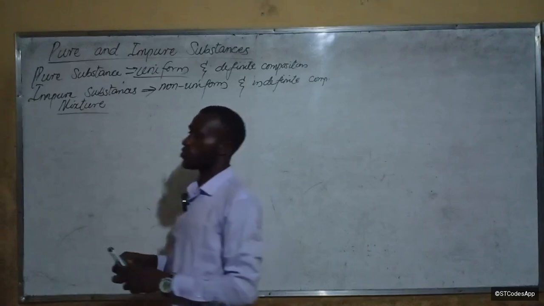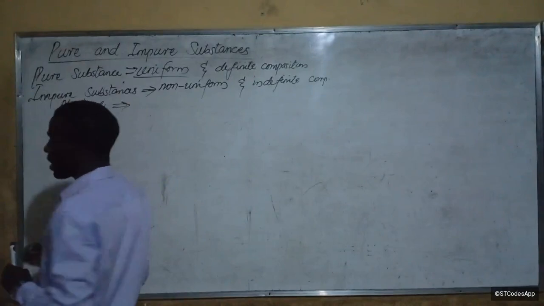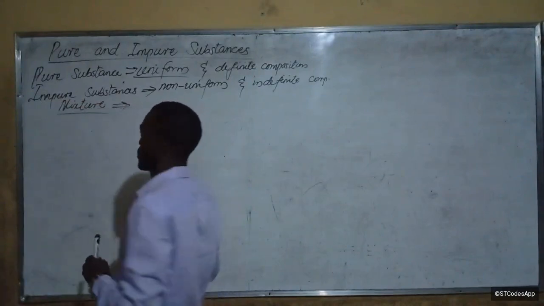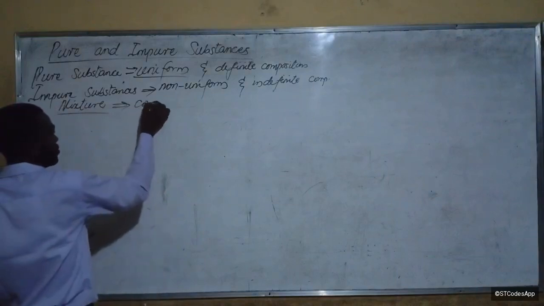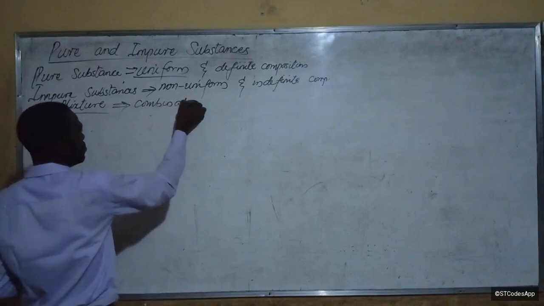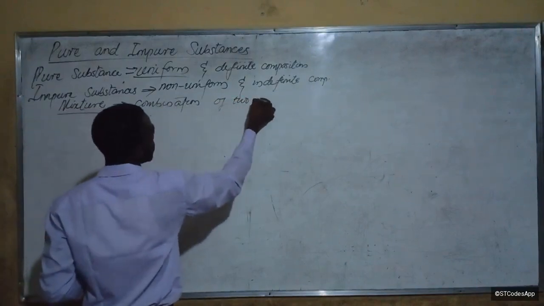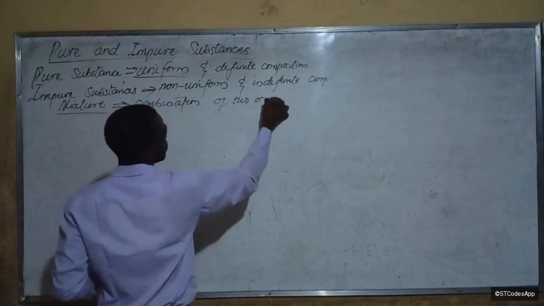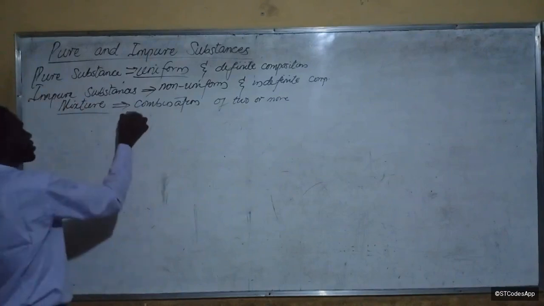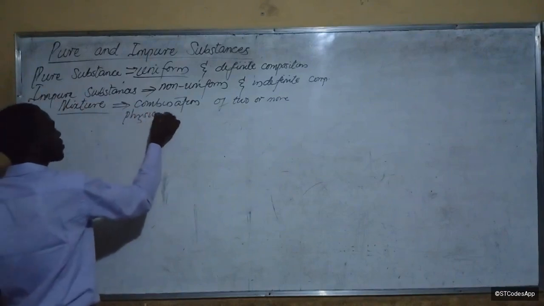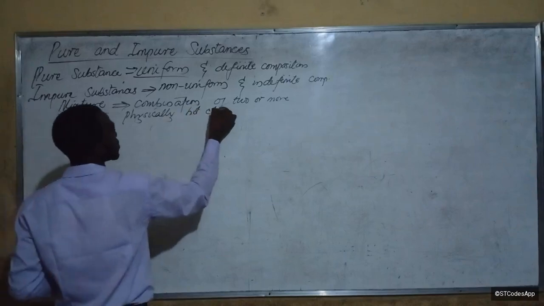Is that okay? And the way we define a mixture, let's define a mixture. A mixture is a substance that is a combination of two or more substances that are physically combined, but not chemically combined.